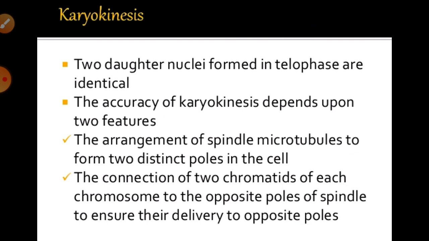Basically karyokinesis can occur by a proper mechanism only when there is the arrangement of spindle microtubules forming two distinct poles in the cell, and the connections of the two chromatids of each chromosome to opposite poles of the spindle, to ensure delivery to the opposite poles, means how they are capable of changing their places from one to another.